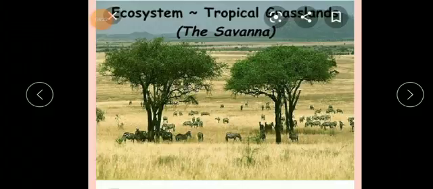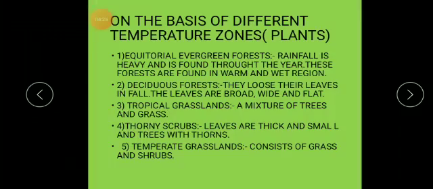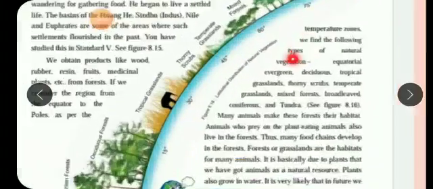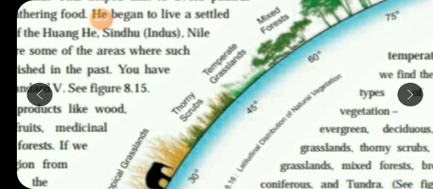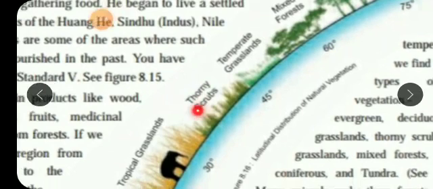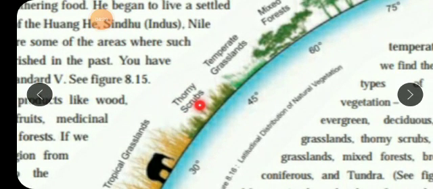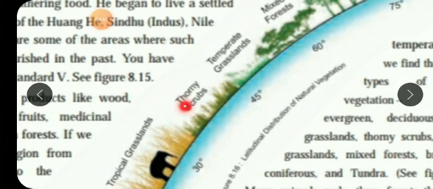Let's see the next one. After tropical grasslands, thorny scrubs. From the name itself, thorny means having thorns and spines. Scrubs means small plants, like shrubs. So thorny scrubs are small plants with thorns.